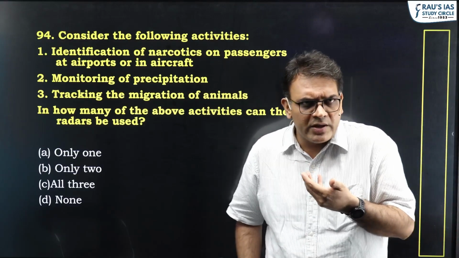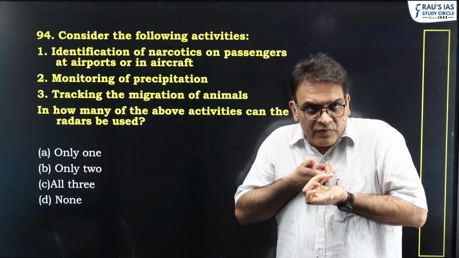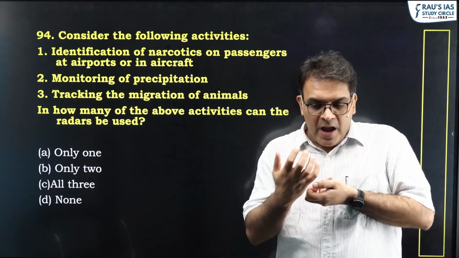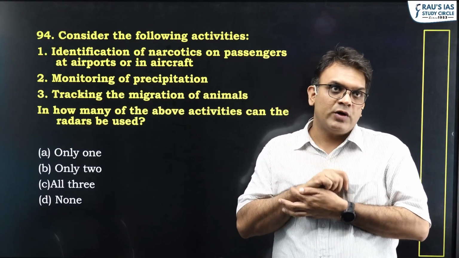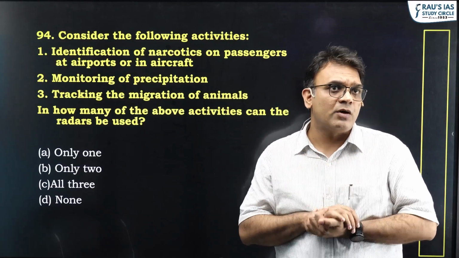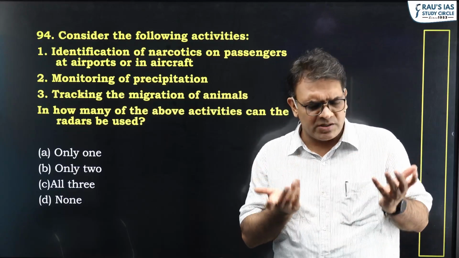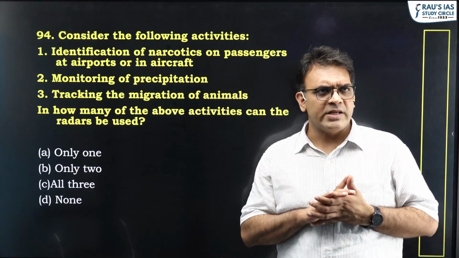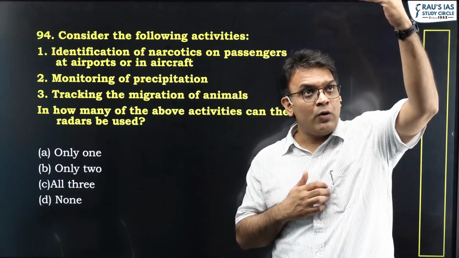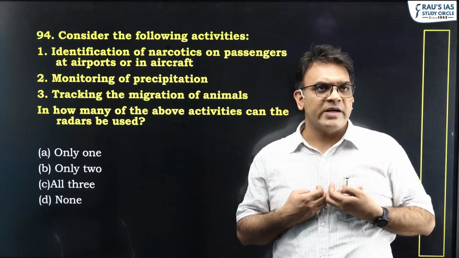Basically, what you're doing in radars is you're beaming a flash of radio light. It is reflected by the object, and that reflected light is what you're sensing, and thereby understanding some of the characteristics of these objects. This is the basic principle of remote sensing. Remote sensing basically works on the principle of how light interacts with objects.